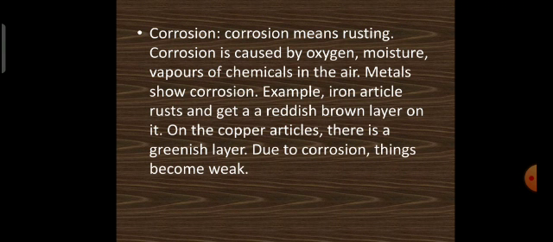Next, we have learned corrosion. Corrosion means rusting. Corrosion is caused by oxygen, moisture, vapors of chemicals in the air. And generally metals show corrosion. Example, iron articles rust and they get a reddish brown layer on them. On the copper articles, there is a greenish layer, and due to corrosion, these things become weak.